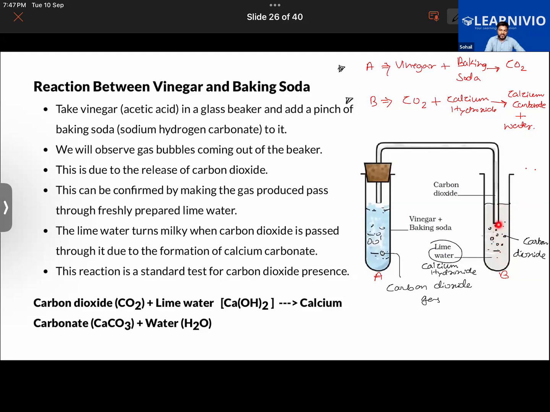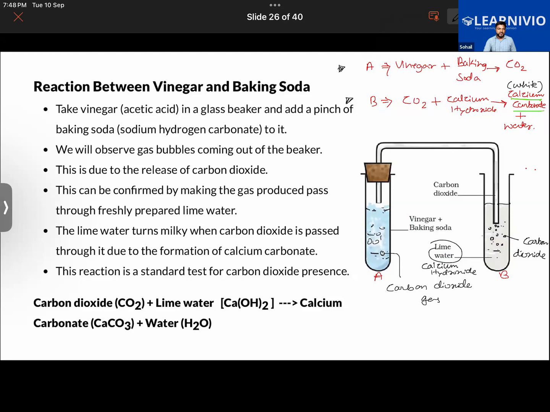Why is it so? Milky means white in color now. Yes. Why does it turn milky? Because the product that is formed, calcium carbonate, is white in color. That's why lime water turns milky, because of the formation of calcium carbonate. You got all this?